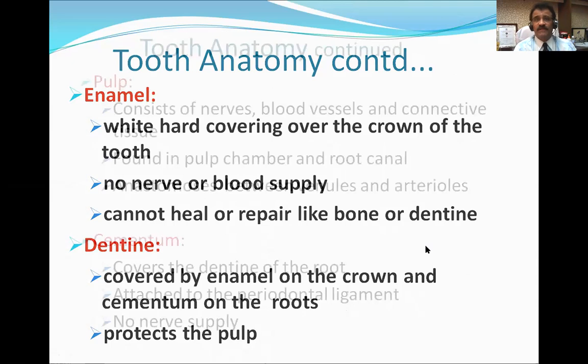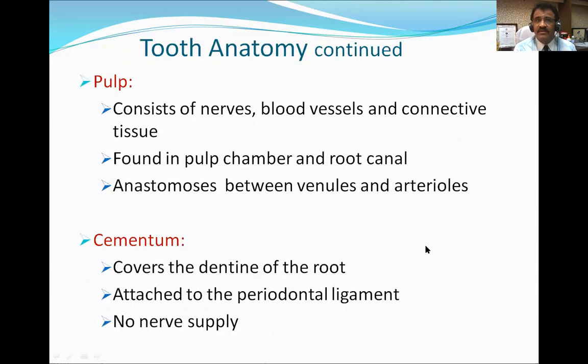Now what is pulp? Pulp means it's a soft tissue. It consists of nerves, blood vessels, and connective tissue, and is found in pulp chamber and root canal. The pulp chamber of the crown and root canal, we have seen the image. And anastomosis between venules and arterioles takes place in the pulp.